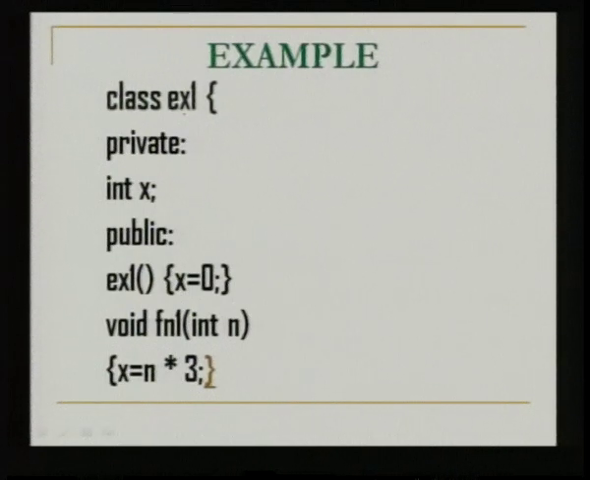So, we will see one example of this inheritance. Here you have class ex1. This is the name of a class that has been defined. You have the private data members. One is an integer variable called x. You have the public members. This is nothing but a constructor. If you see, it has the same name as the class. So, this is called a constructor function, and here we are simply initializing the data member to 0. And here we are defining a member function, no return type.